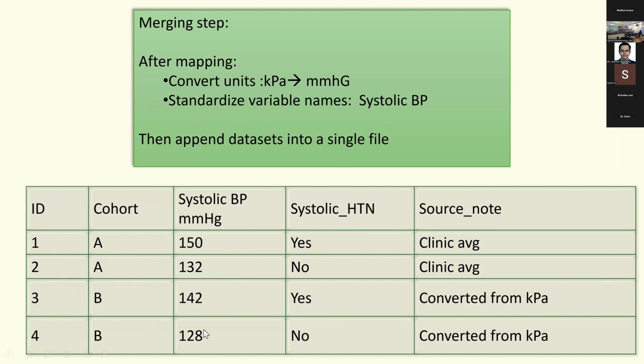This is their harmonized blood pressure variable. I have classified them as hypertension based on their blood pressure reading. And I have also written in my source note that I have converted this from kilopascal. So it's very important that you document everything.